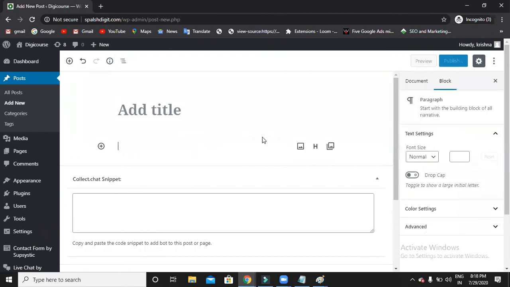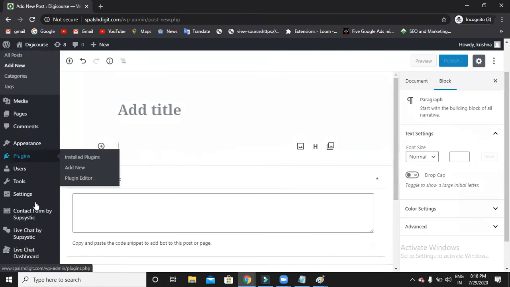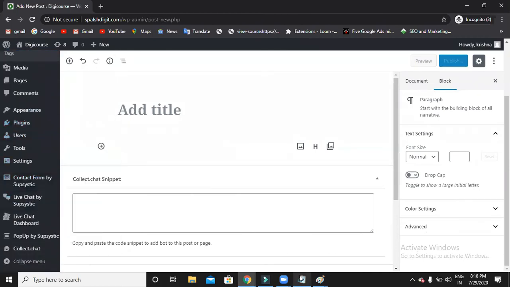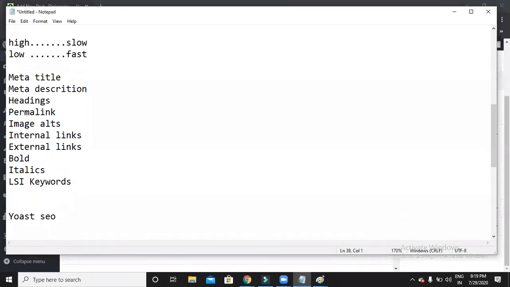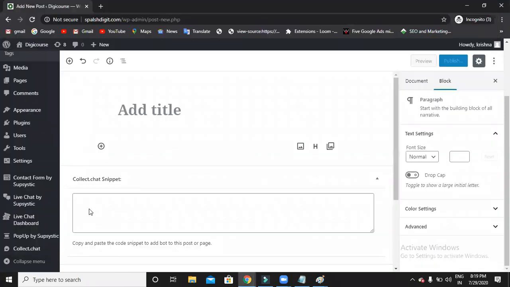Normally no WordPress website has an option to write a meta title and meta description. To write them, you should have a plugin called Yoast SEO. Do remember, it is mandatory. Without this, you cannot do SEO. Earlier we used the all-in-one SEO pack, but Yoast is 100 times better. Just use Yoast. So let me search for the plugin.